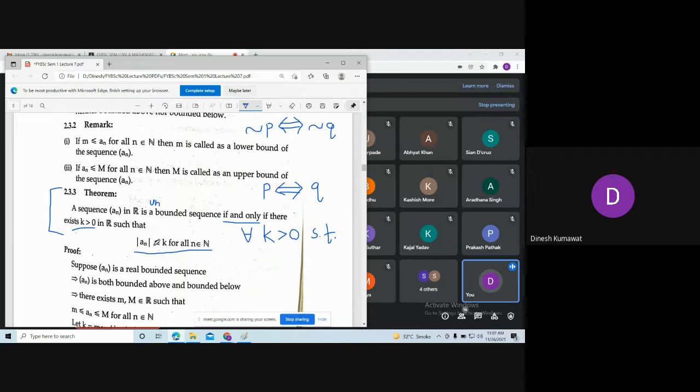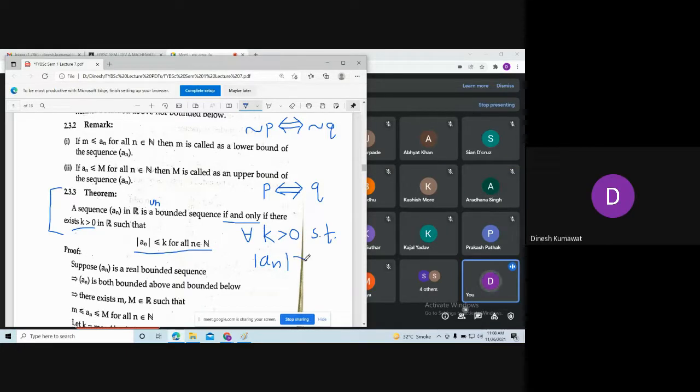Now what is the negation of this, mod an less than or equal to k? Greater than k, exactly.